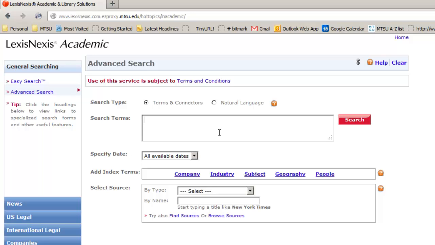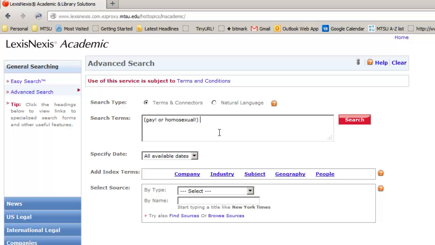And let's start by typing in the search terms for this particular search. We want to retrieve stories that use any form of the word gay. So we'll type the word gay and then an exclamation point. That's like a wild card. Or any form of the word homosexual or homosexuality. Here we can get as far as homosexual and then another wild card. So we've told LexisNexis to pick out any stories that mention those two words.